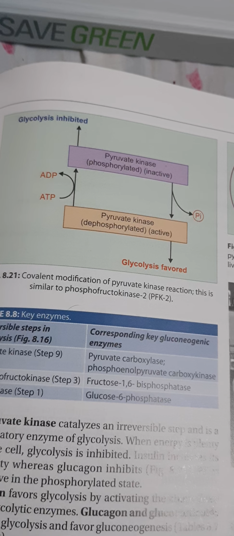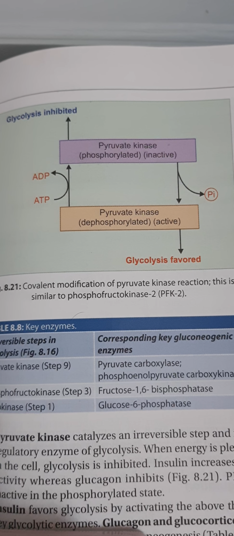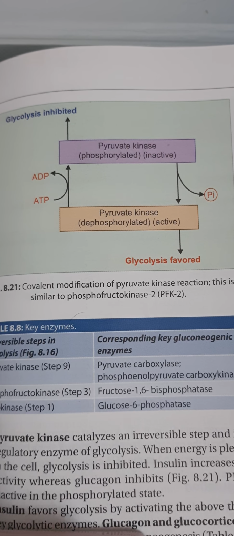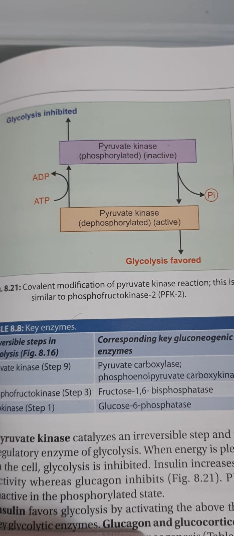So insulin will dephosphorylate the enzymes of glycolysis. That means they become active. Whereas glucagon will phosphorylate the enzymes, and the glycolytic enzymes will be inhibited. Hence glycolysis will be inhibited. So this is by covalent modification, that means we are adding phosphorylation.